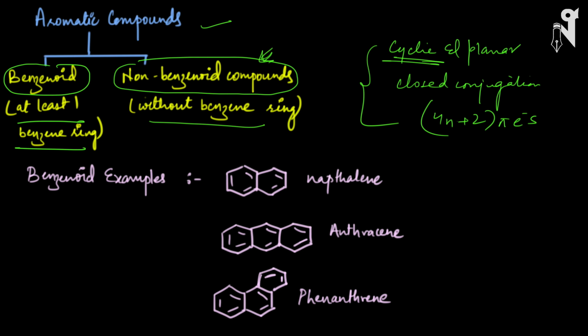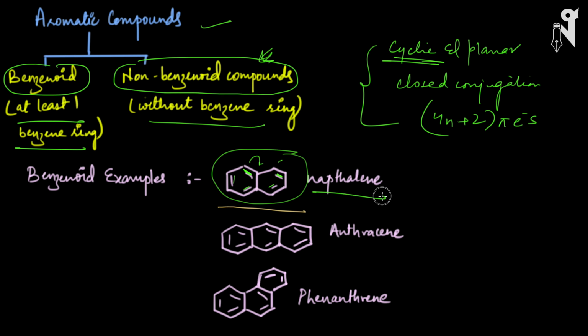So let's quickly see the benzenoid examples. We have already seen these examples earlier, so I've just listed down a few. First is naphthalene, where you can see two benzene structures connected to each other and there is a closed conjugation. Every double bond is in conjugation with the other double bonds. Look at this: this is in conjugation with this and this and this. So all these double bonds are in closed conjugation and resonance will happen in the whole molecule, and these are made up of benzene.